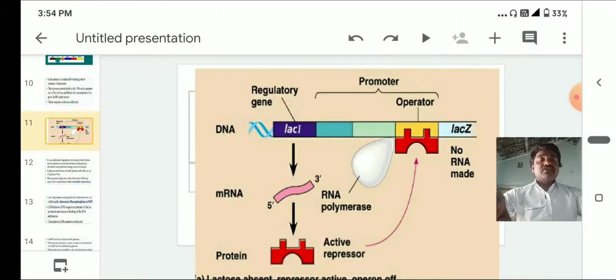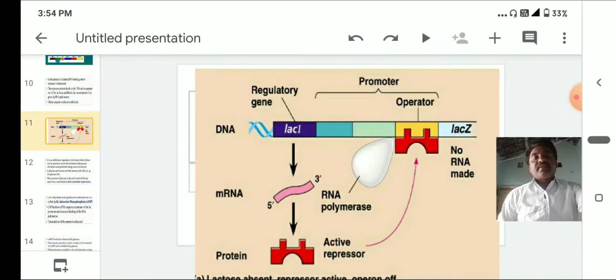It produces mRNA for a special protein, that is the repressor. It is attached to the operator, the red color protein attached to the operator. So from the promoter region there is no production of mRNA. So the gene is in switch off condition.